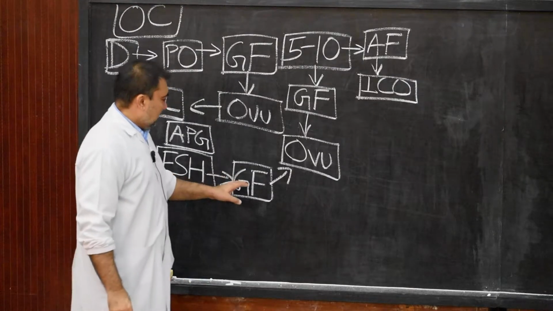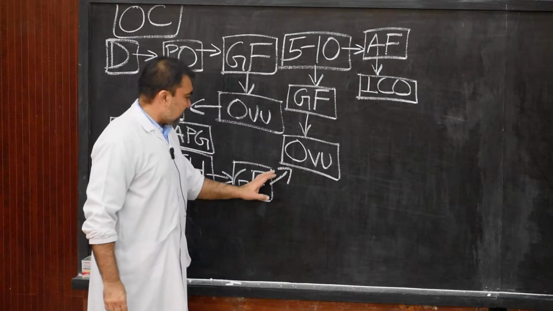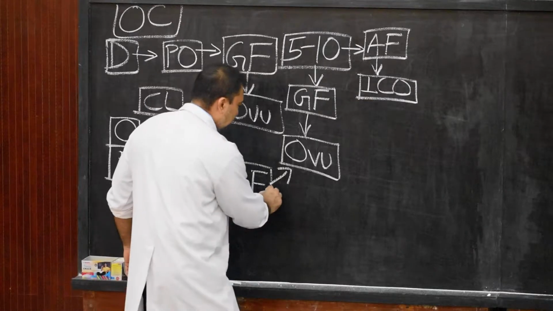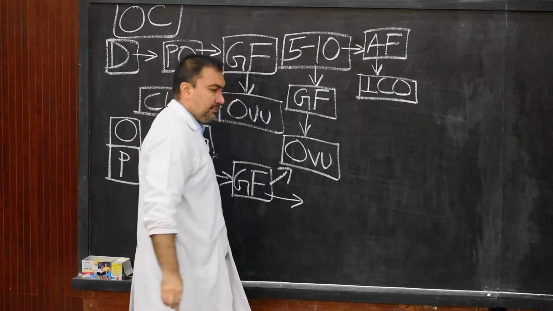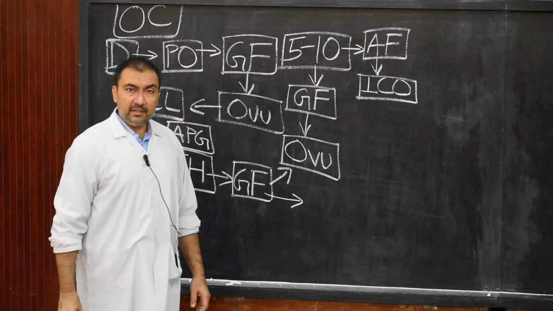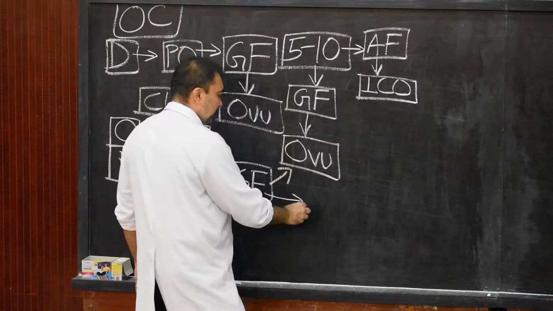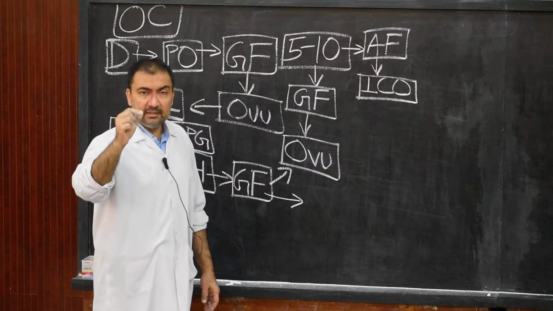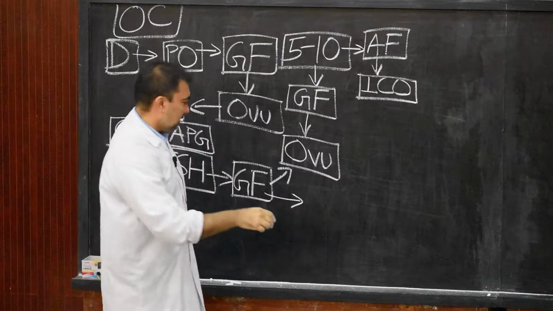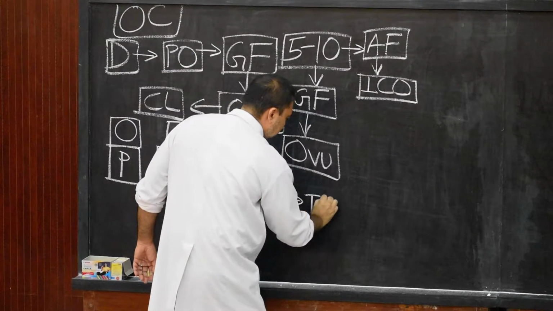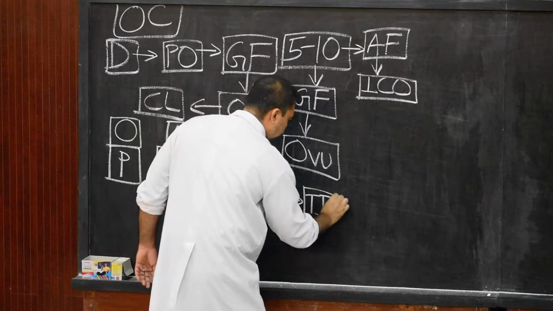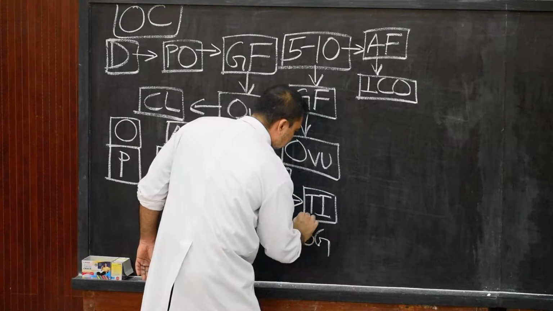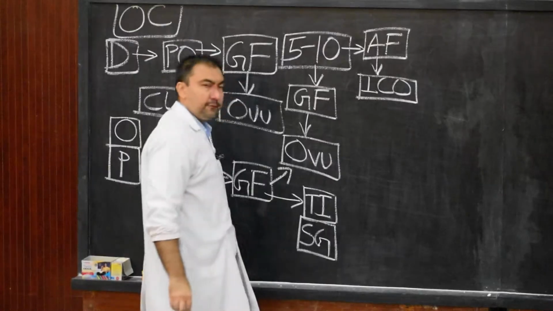Now, after this follicle stimulating hormone matures the Graafian follicle, there will be ovulation, and at the same time there will be release of estrogen. This estrogen will be released from the theca interna layer of Graafian follicle, as well as the stratum granulosum layer of Graafian follicle.